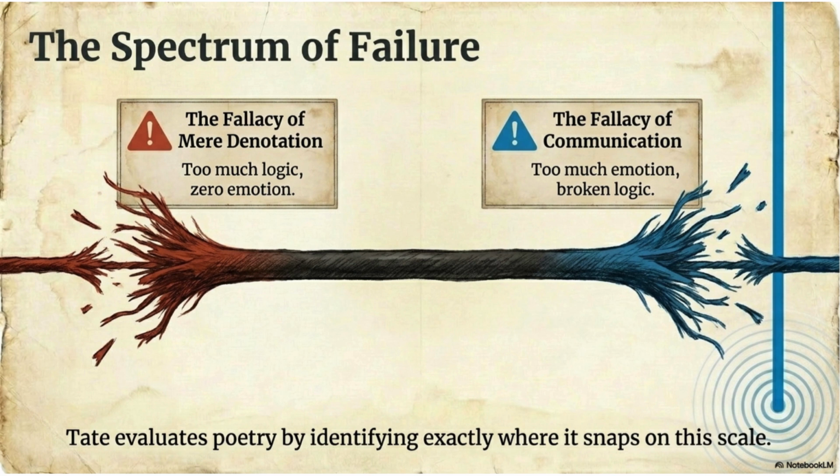For example, the tree is 20 feet high. The temperature is 30 degrees. These statements may be accurate, but they do not create a poetic experience. They provide information but not imagination. They have extension but very little intention. As a result, the poem feels dry and lifeless. This is what Tate calls the fallacy of mere denotation.